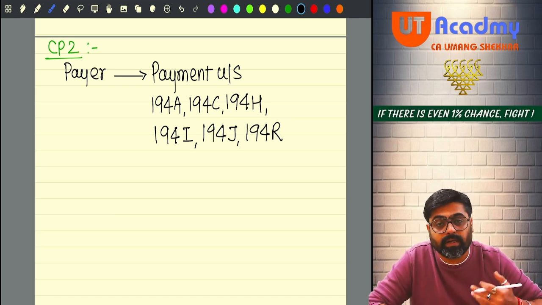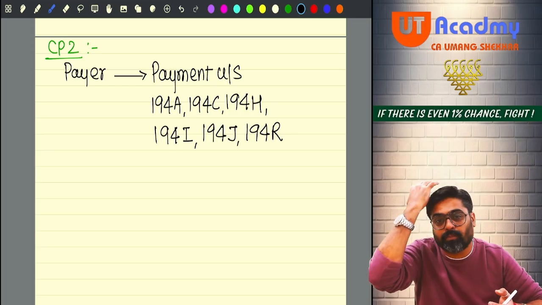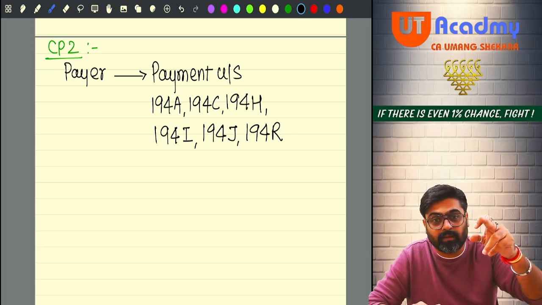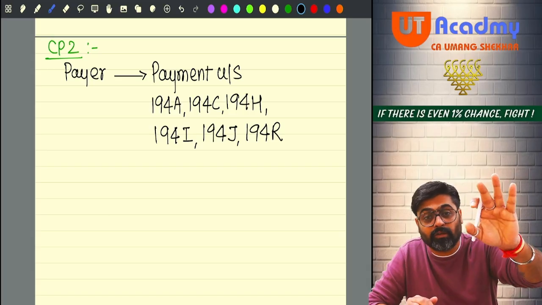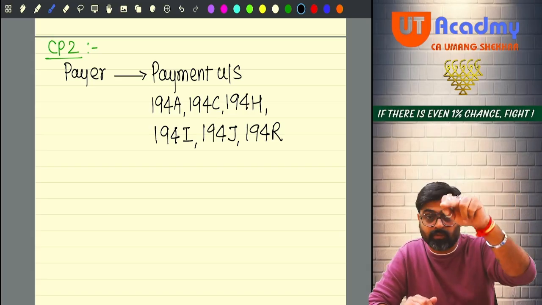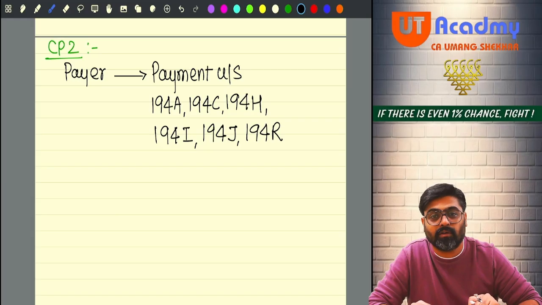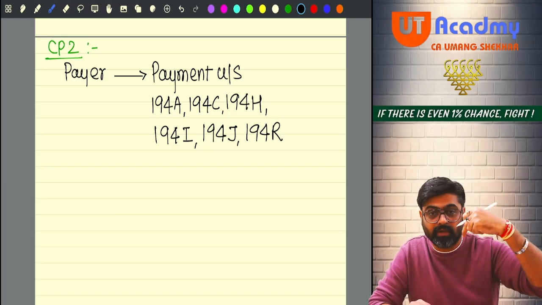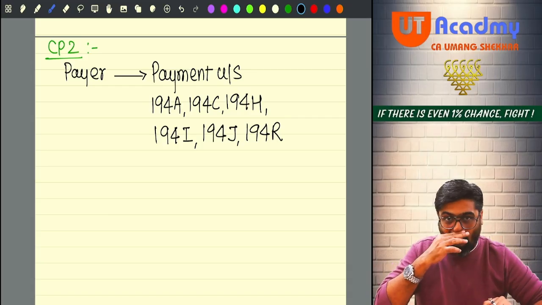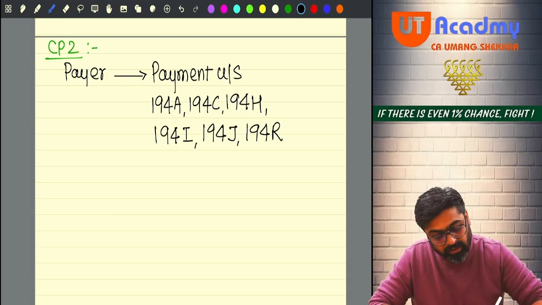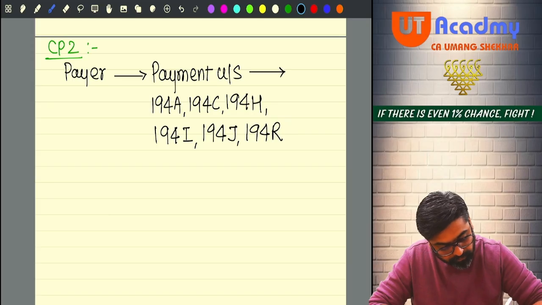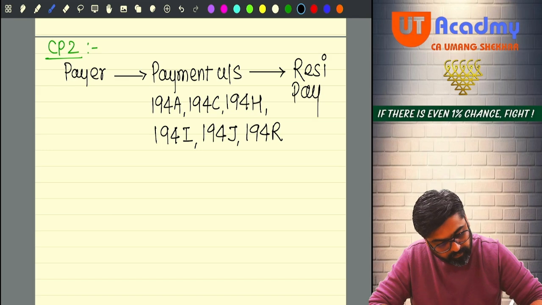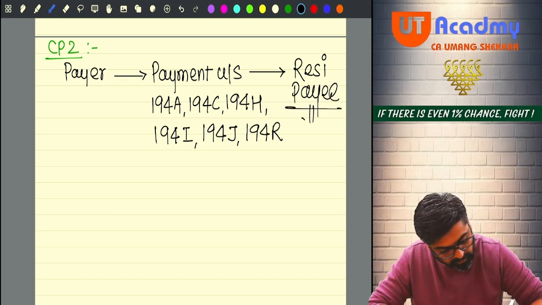the perquisites which are given in the course of business or profession. So a businessman is receiving perquisites in the course of business or profession. So for you, it is your PGBP income. Yes or no? So the person who is giving you this perquisite will deduct TDS under 194R. Understanding? So if these payments are made to a resident payee, and that resident payee can be any person,